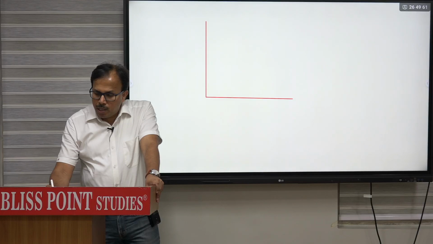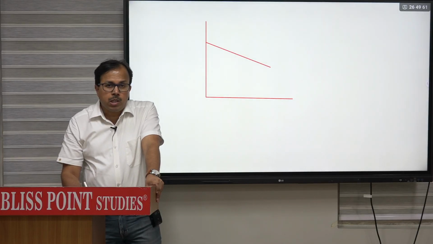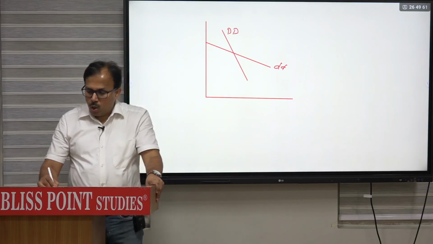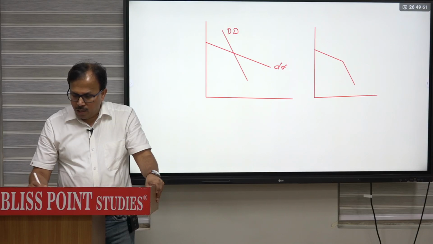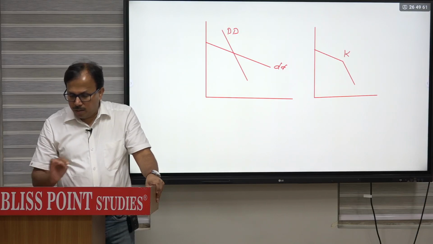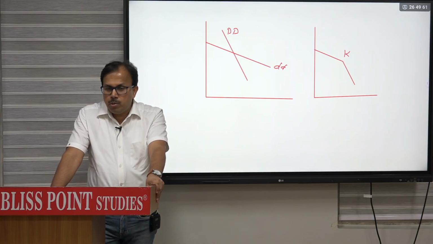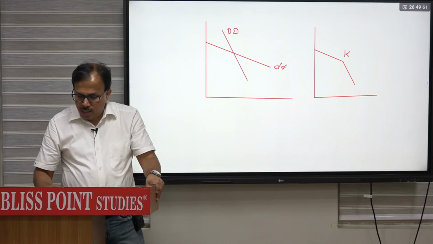As you know, the perceived demand curve is drawn on the assumption that others will not change the price. And the proportional demand curve is drawn on the assumption that all will charge the same price. So if you incorporate both, then we can say that the upper part is elastic, the lower part is inelastic. Therefore, you get the kinked demand curve. So in the Paul Sweezy model, the kinked demand curve is based upon the perceived and proportional demand curve. So these are the two important points of significance to explain.